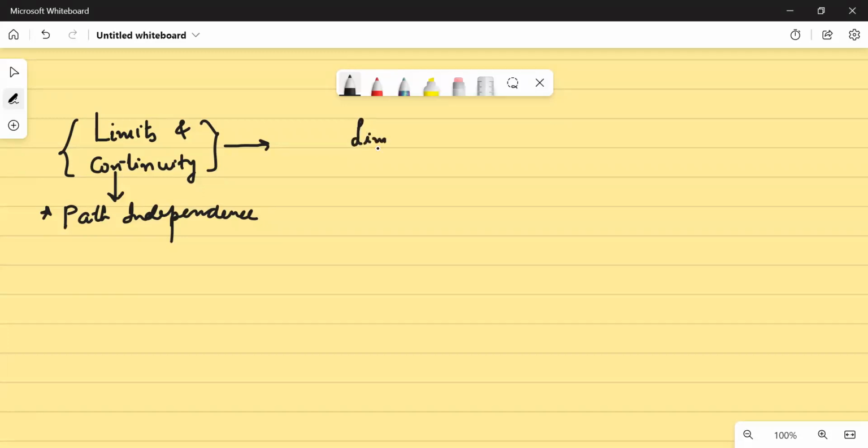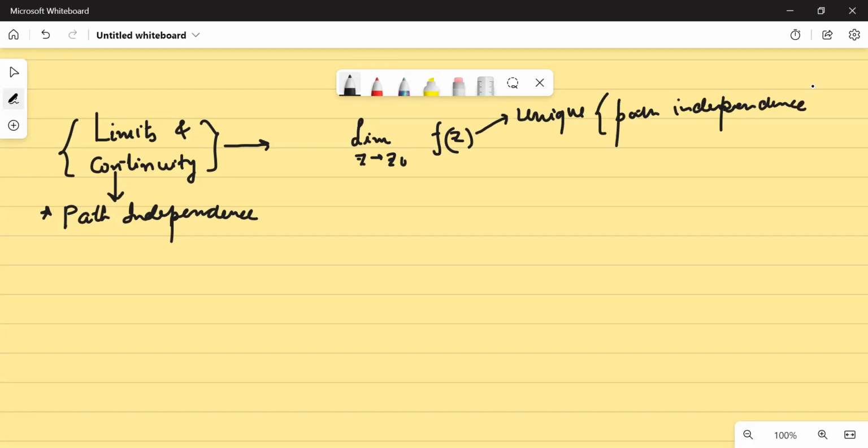For example, if we have to see that your limit at some point exists, limit z tends to z naught f(z) exists, then the first point is that the limit must be unique. And by uniqueness, I would mean path independence. And similarly, if I talk of continuity,